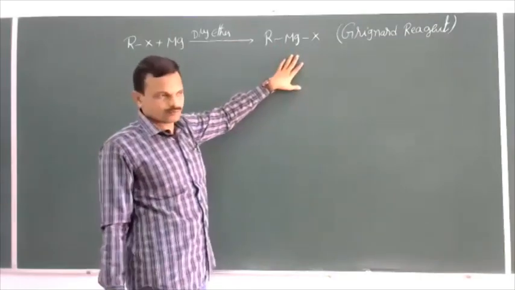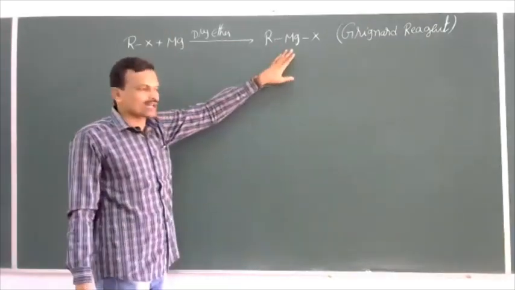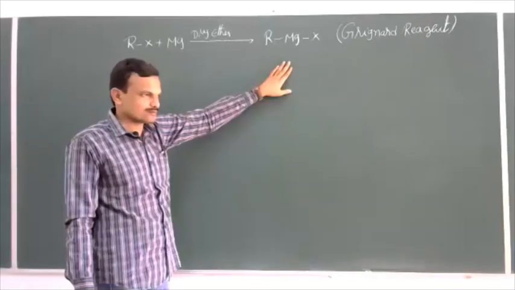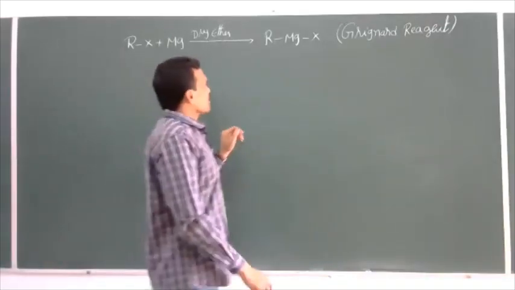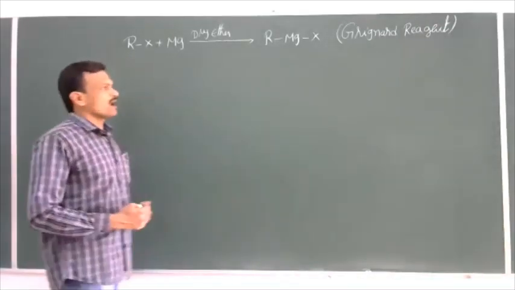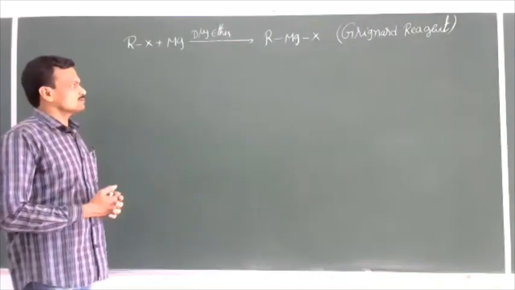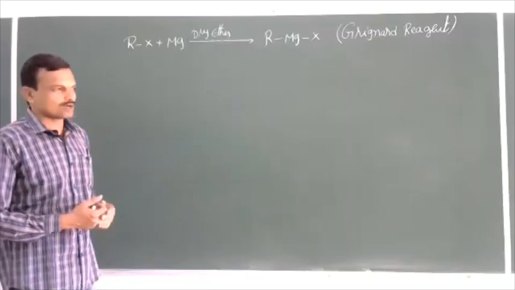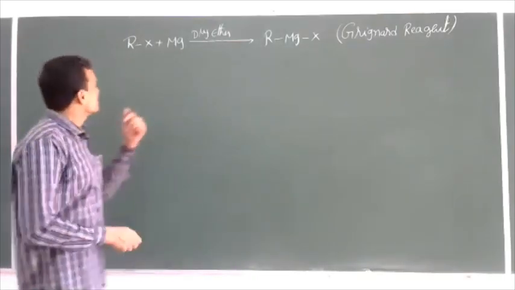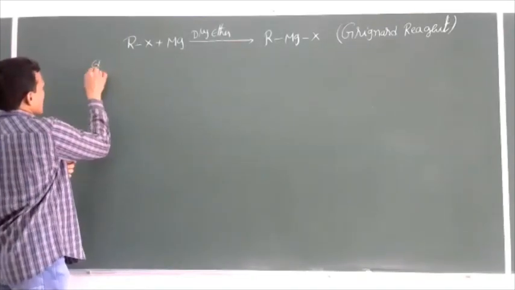organometallic compound. What are organometallic compounds? See, the compounds in which a carbon atom is directly bonded to a metal atom in organic compounds, those are called organometallic compounds. Now let us see an example for this.